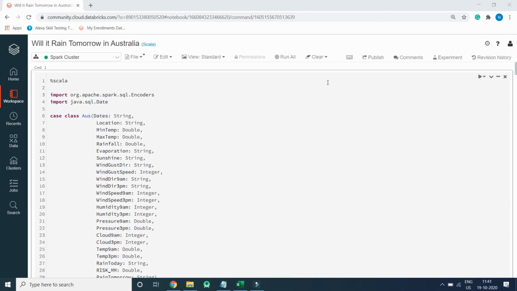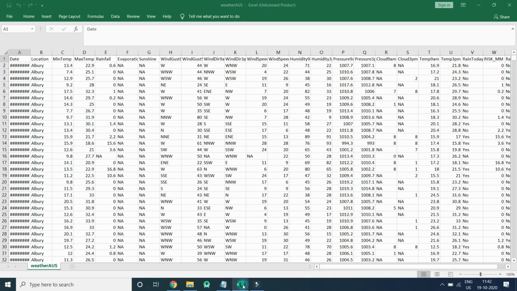Hello everyone. Today we are going to learn a machine learning project. The project is about: will it rain tomorrow in Australia? So we will be predicting whether it will rain tomorrow in Australia, yes or no, based on the data. So let's directly dive in to see how the data looks.